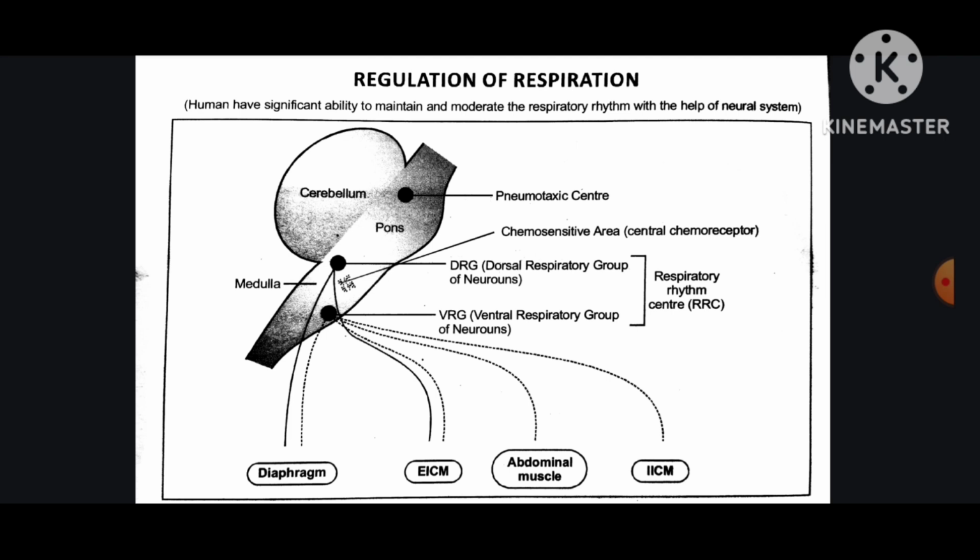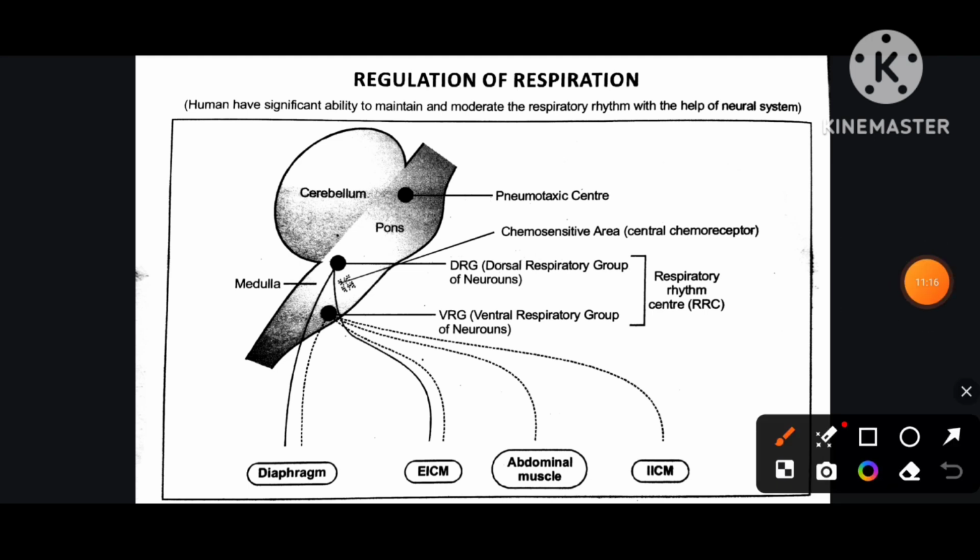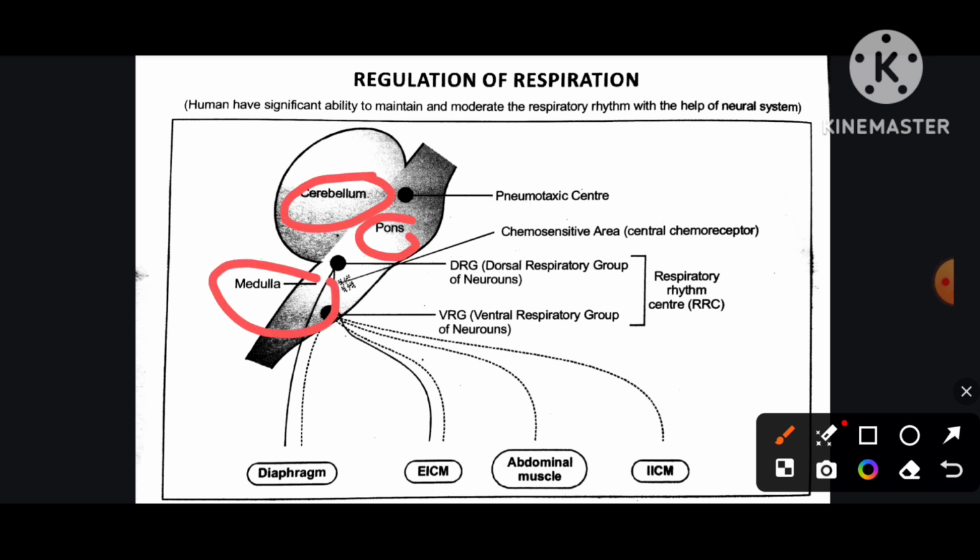Humans have a significant ability to maintain and moderate the respiratory rhythm with the help of the neural system. Cerebellum, pons, medulla, pneumotaxic center, chemosensitive area, central chemoreceptors, dorsal respiratory group, ventral respiratory group.